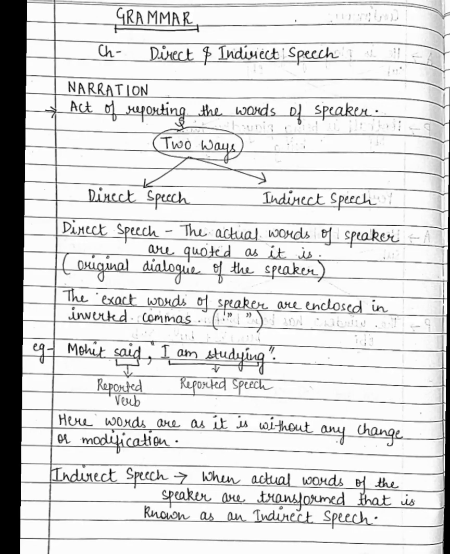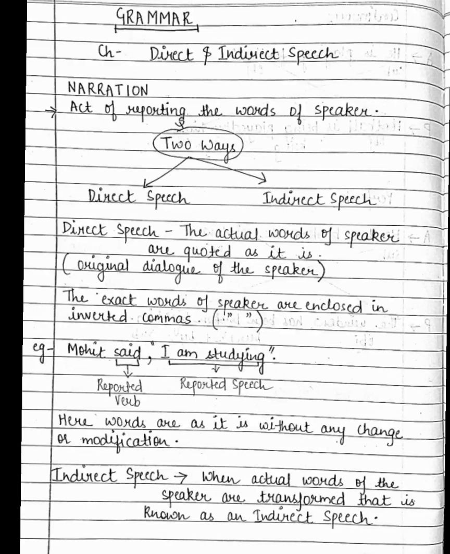Students, you must understand that when we talk about direct speech, the exact words of the speaker are enclosed in inverted commas, right? So whenever the person is using any original dialogue, that has to be in inverted commas. For example, if I say, Mohit said, "I am studying." Here you can see that after Mohit, there is a comma and the original dialogue starts from the inverted comma, right?